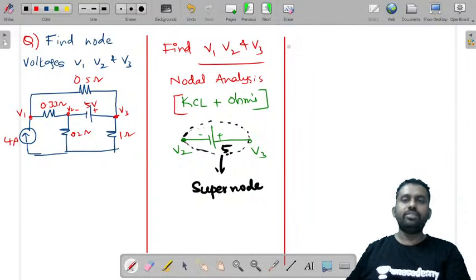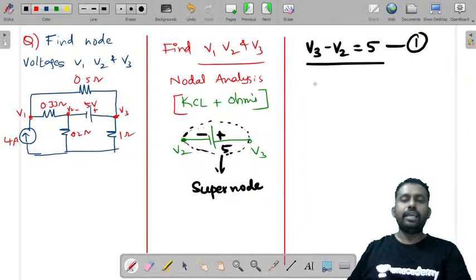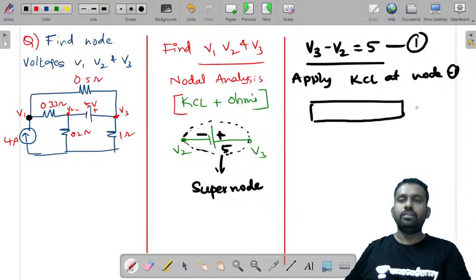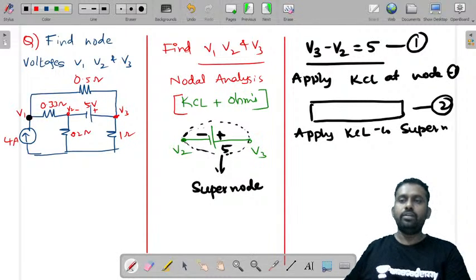You can apply KCL to these two nodes combined. First equation that you will write is V3 minus V2 is equal to 5, because this is at higher potential, this is at lower potential. You'll get one equation. Then write KCL at node 1, you will get the second equation, and then you apply KCL to the super node, you will get the third equation.